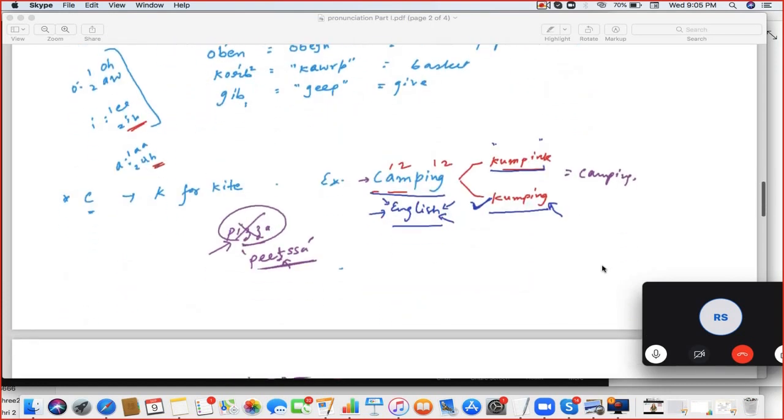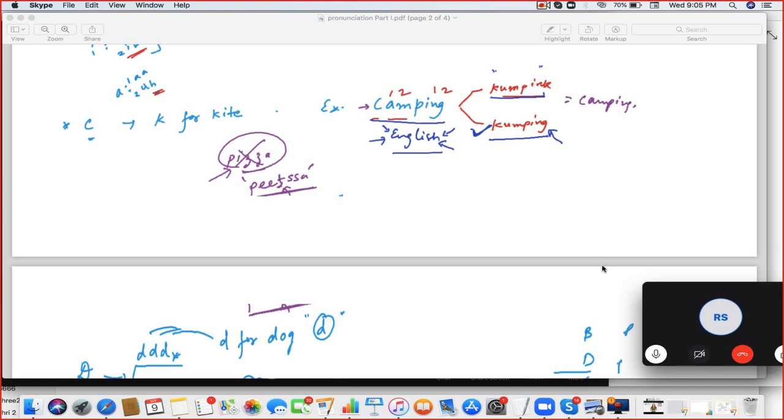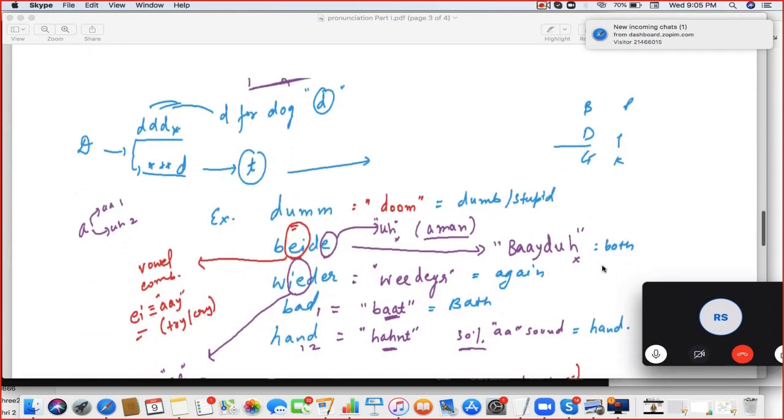And C, the sound will be K. After C, in camping, underline, camping is mentioned. Here you don't have to apply the rule. They have taken it from English. You can simply speak camping. Okay, camping. Next. D for D, the same sound as for dog.